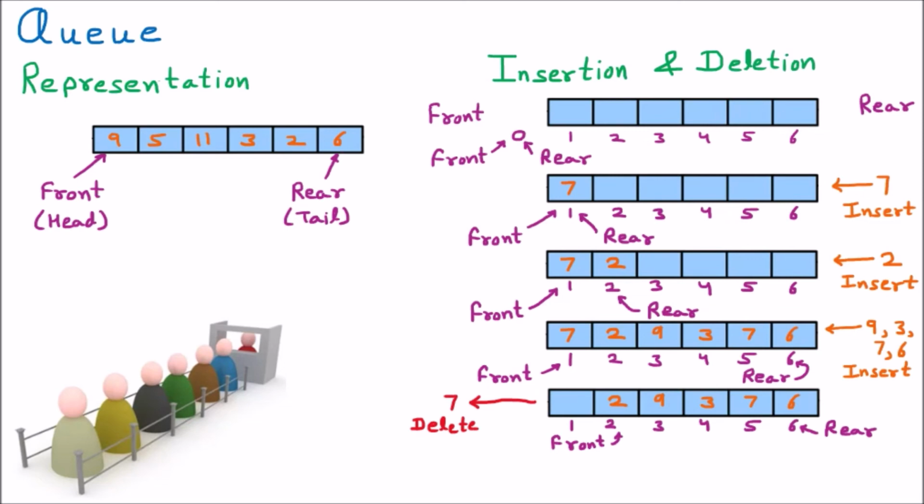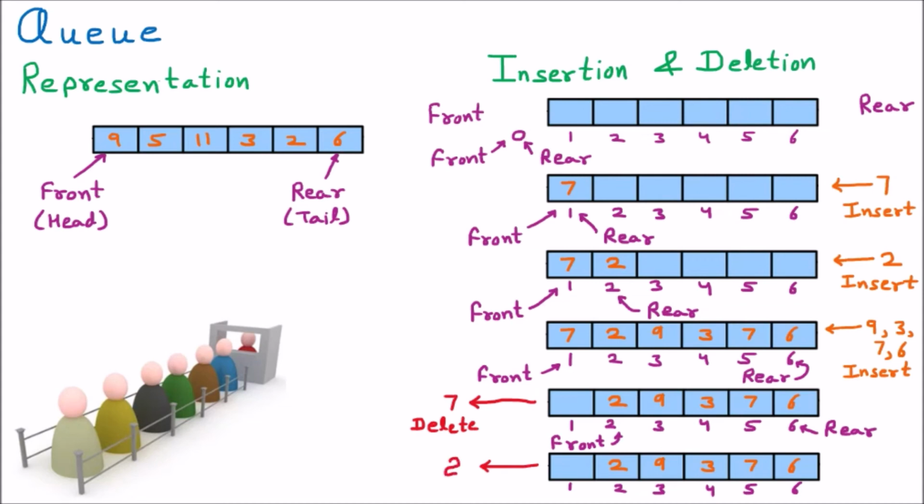Now I'm taking another step where I am deleting one more element. We know that deletion is always done from the front side. So the element deleted will be 2. Element 2 will be deleted, and this 2 will not be part of the queue now.